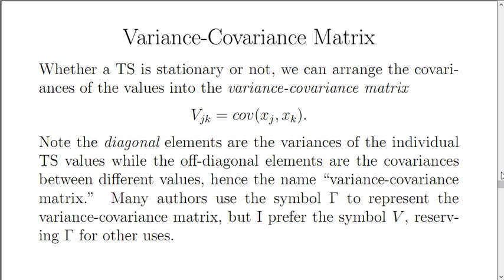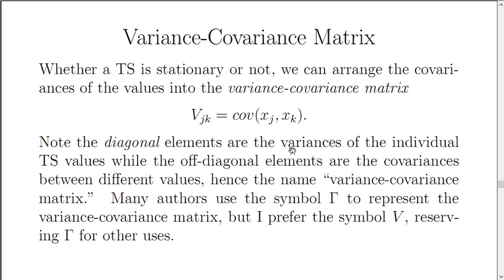Whether a time series is stationary or not, we can arrange the covariances of the values into a variance-covariance matrix. All I've done here is take the covariance values between two different values and made them a particular entry of a matrix, which I called by the uppercase Latin letter V. Note that the diagonal elements, those for which j equals k, are the variances of the individual values.